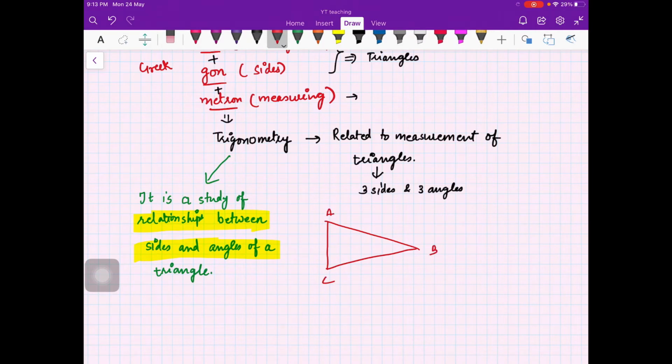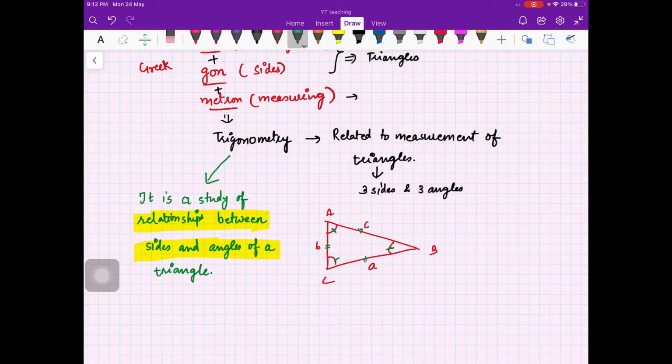So now what picture should be there in your mind? Okay, I have a triangle, right? And then there are say A, B, C. This is a triangle. There are three sides, say A, B and C, right? So we just call the angle A opposite to side A, and then we call angle B opposite to side B, angle C opposite to side C. It's just a convention, but you can name it anyways, right? Here we have three sides, AB, BC and CA, and then we have three angles, angle A, angle B and angle C. So whatever is the relationship between these sides and angles, that is what we study in trigonometry. So this is the first thing, right?